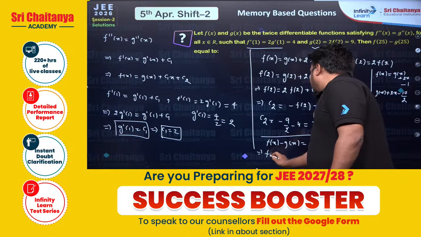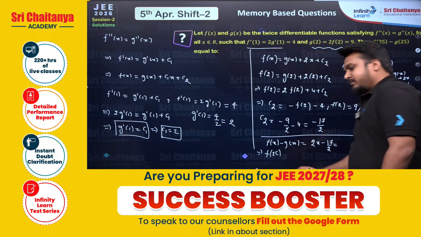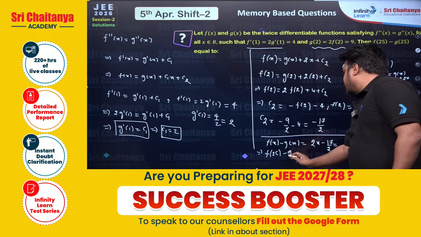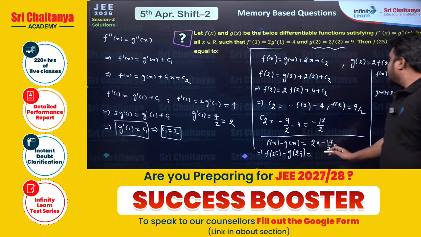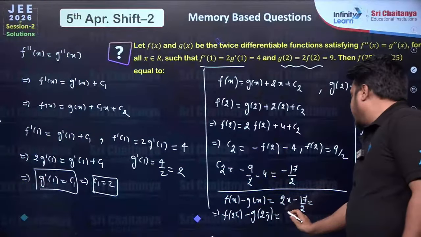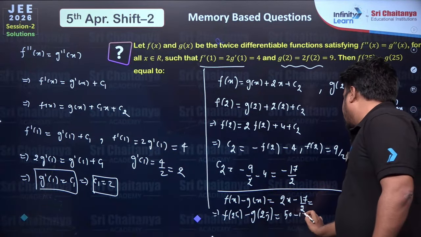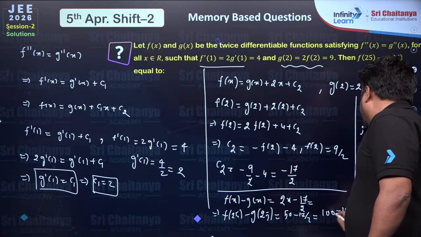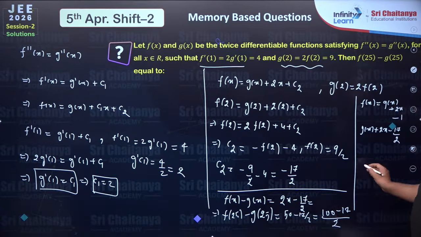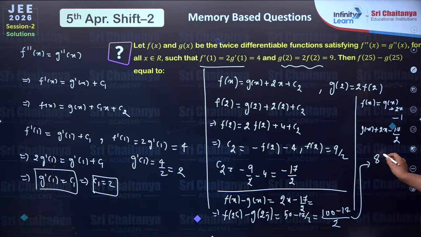We should get f of 25 minus g of 25 is equal to 2 times x. So 2 times 25 will be 50, minus 17 by 2. So 100 minus 17 by 2. So your answer will be 83 by 2.